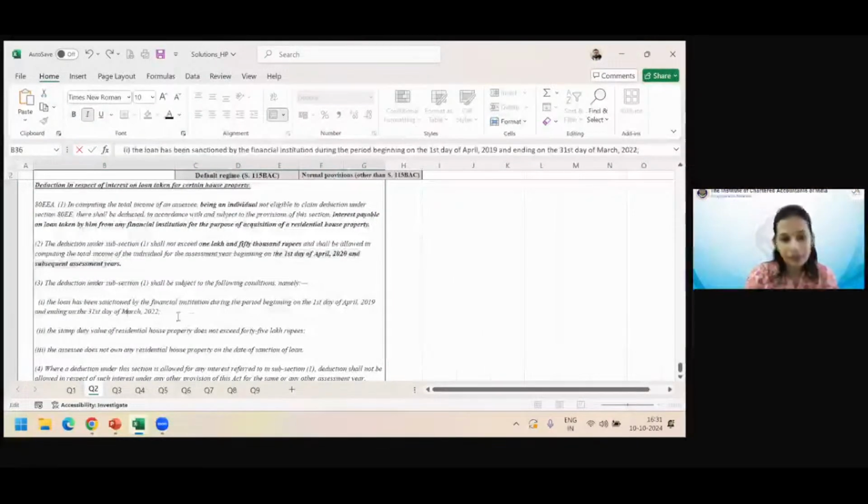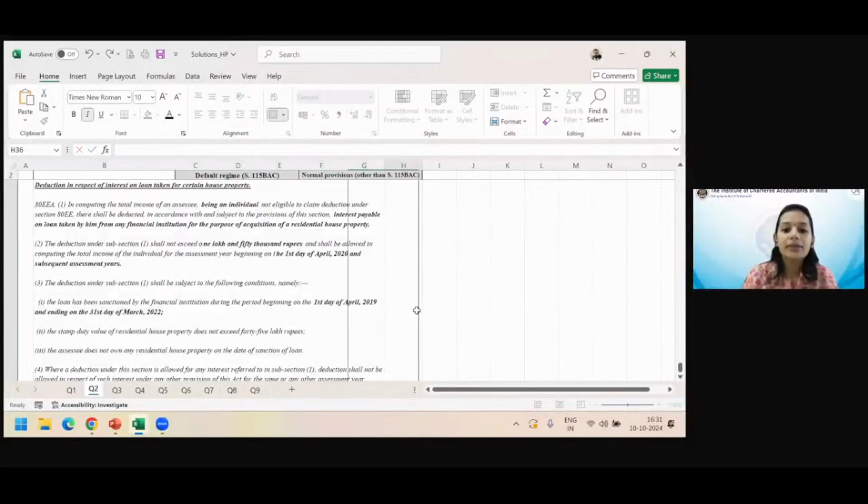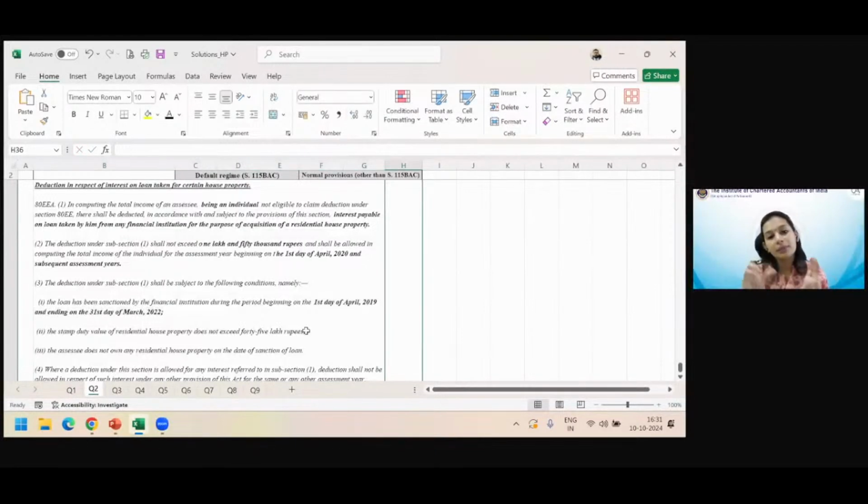But you will get it if the loan has been sanctioned between 1st April 2019 and 31st March 2022. So if you see that the period when the loan was sanctioned falls in this bracket, then it is relevant, otherwise it is not relevant. So just check the condition.